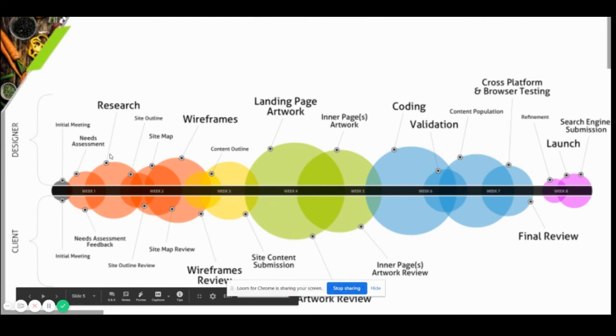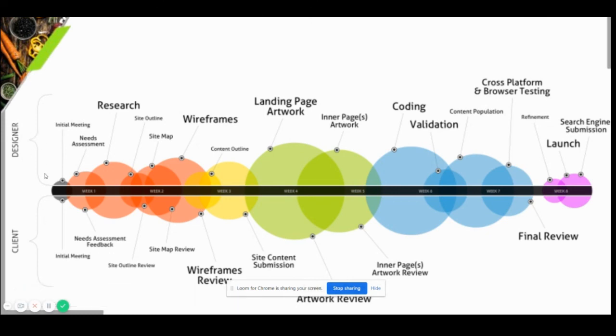Okay, and this is a good diagram for that, because it shows that the client and the designing team have to work hand in hand, right? Because one of the main things which happens from the client side is feedback and reviews, right? Even everything needs to be approved, right? So the sitemap has to be approved, the content outline, also everything. You will see that there is an element of review.